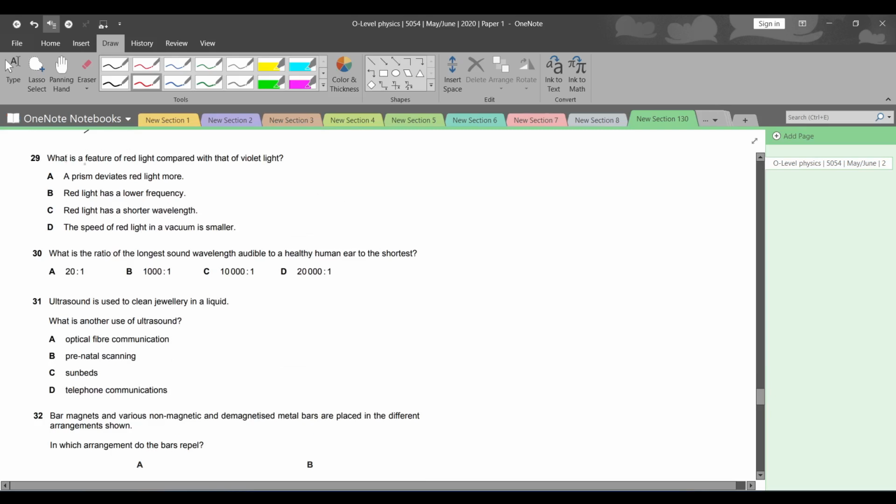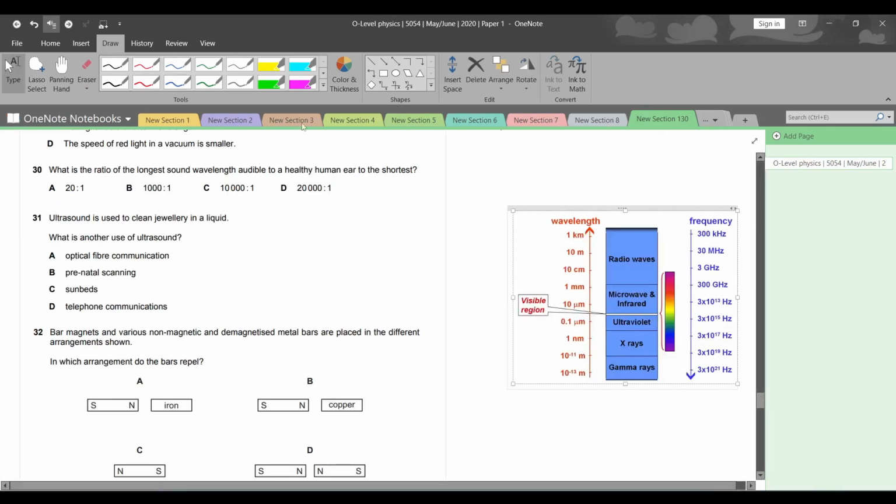Question number 29. What is a feature of red light compared with that of a violet light? Prism deviates red light more. Deviation में अगर आपने देखा हो प्रिज्म के, अगर हम व्हाइट लाइट पास करें, ठीक है ना, a whole spectrum is formed. तो ये हमारे पास आ गया different colors, ठीक है ना. But you know, the red is definitely not deviated more than, what do you call it, violet. Red has a lower frequency, we can say that. Red does have lower frequency, therefore B is the right answer.